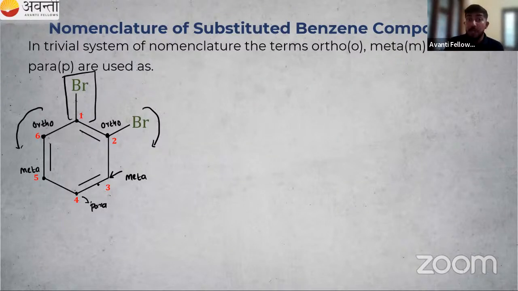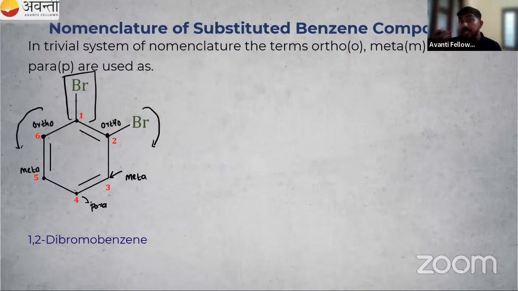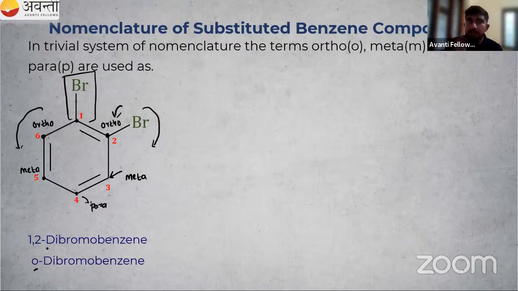You have studied this ortho, meta, and para in which chapter? Chemical bonding chapter. In that, there is a topic known as dipole moment. Ortho, meta, para. Which one has lowest dipole moment? Which one has zero dipole moment? Okay, so we can name this. What is the name of this one? 1 and 2, so 1,2-dibromobenzene. One more name is there: the second position is ortho position, there is bromine. So I can name it as ortho. There are two bromine, right? So ortho-dibromobenzene. That is the name of this one.